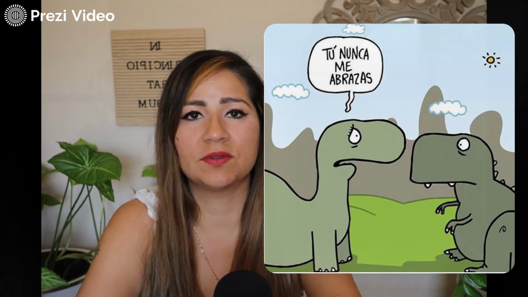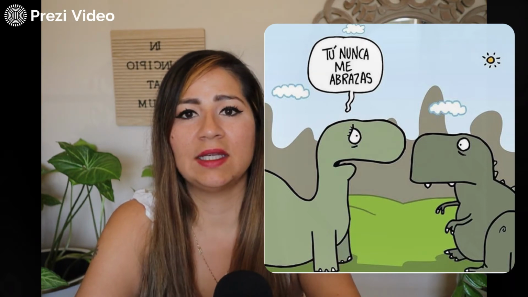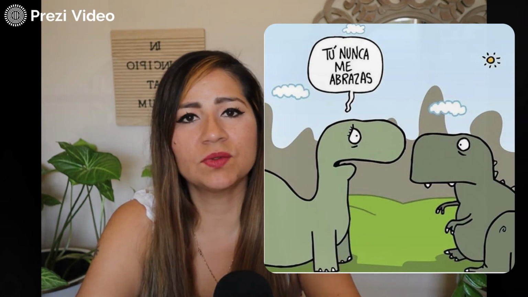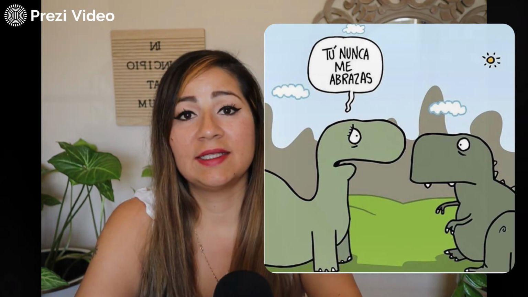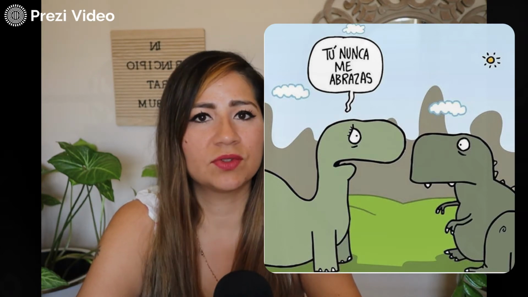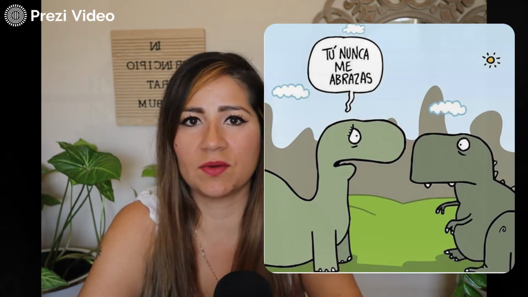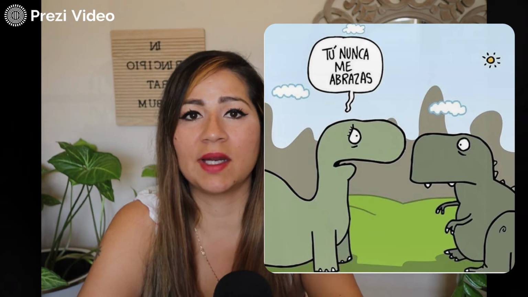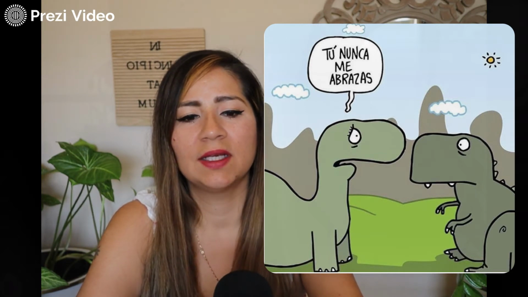Abrazar is the verb to hug, so ella le está diciendo al dinosaurio, you never hug me. Tú nunca me abrazas. Tristemente, el dinosaurio no puede abrazarla porque tiene los brazos cortos. Los brazos del dinosaurio no son largos. Él no puede abrazarla. Él no la abraza porque no puede.